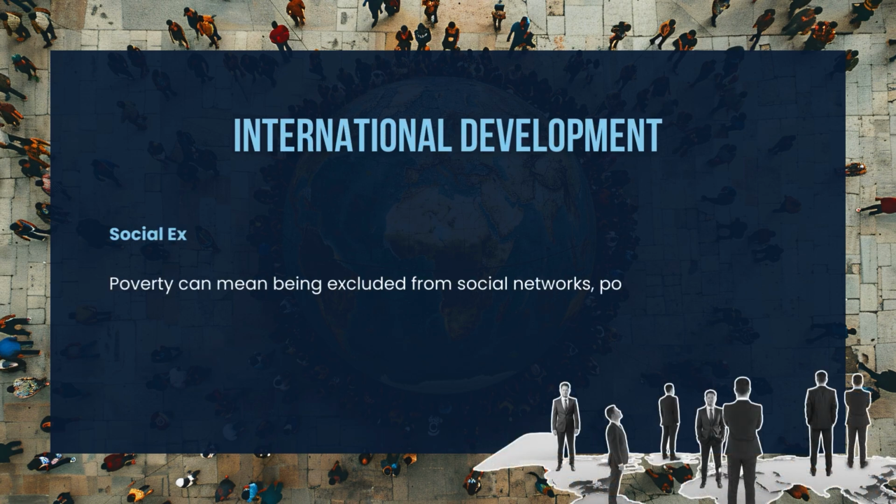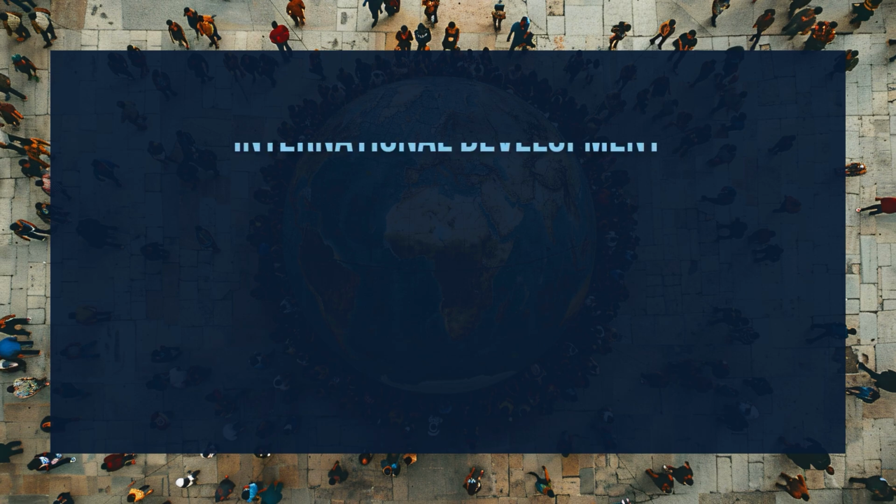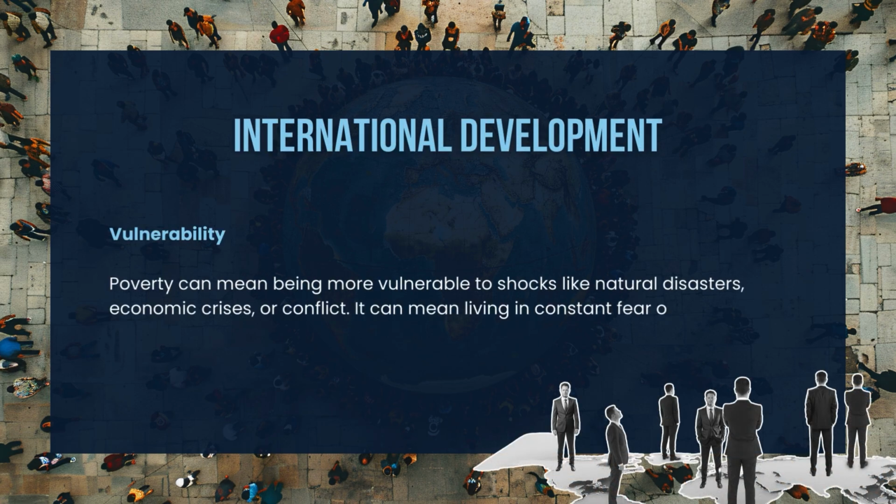Social exclusion. Poverty can mean being excluded from social networks, political participation, and cultural activities. It can mean facing discrimination and stigma. Vulnerability. Poverty can mean being more vulnerable to shocks like natural disasters, economic crisis, or conflict. It can mean living in constant fear of losing your job, your home, or even your life.